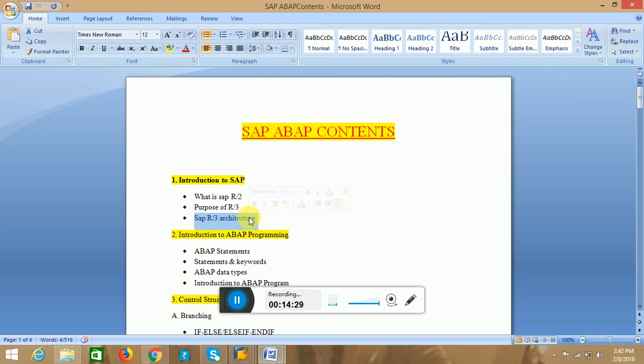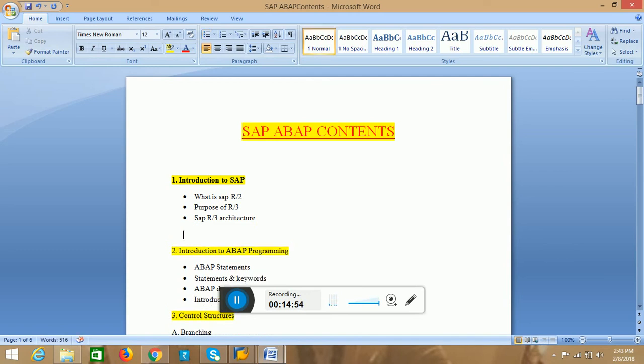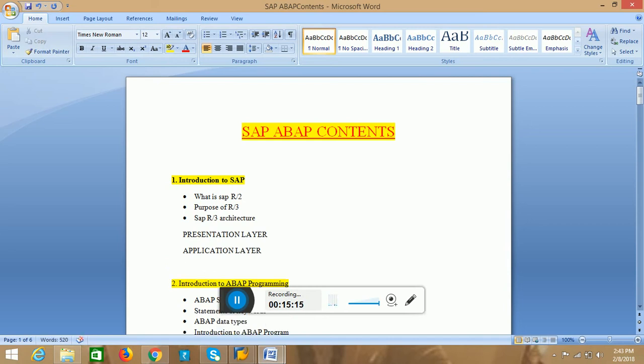In this three-tier client-server architecture of R3 systems, we have three types of service layers: the presentation layer, the application layer, and the database layer.